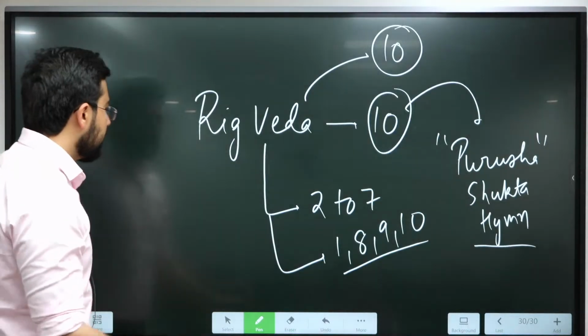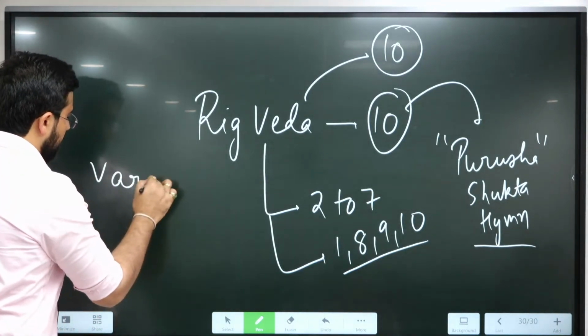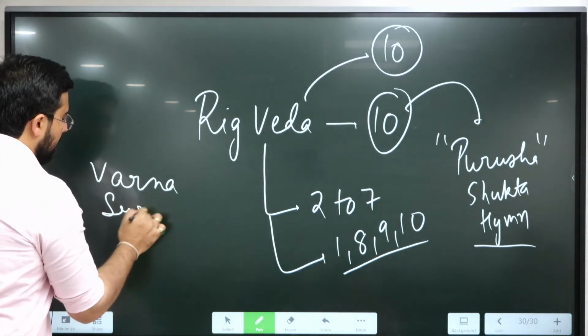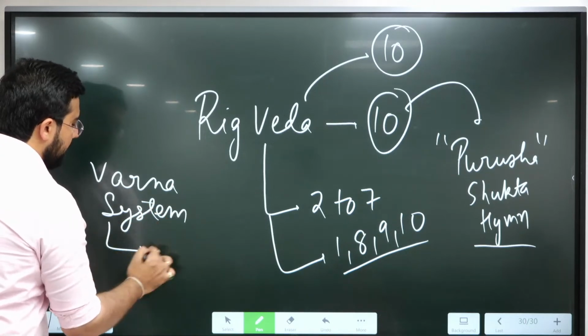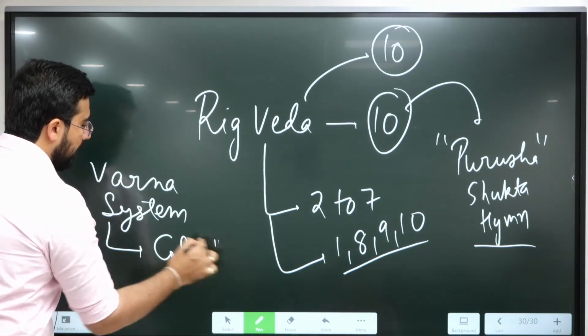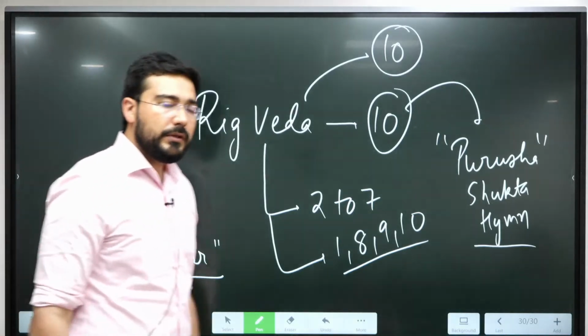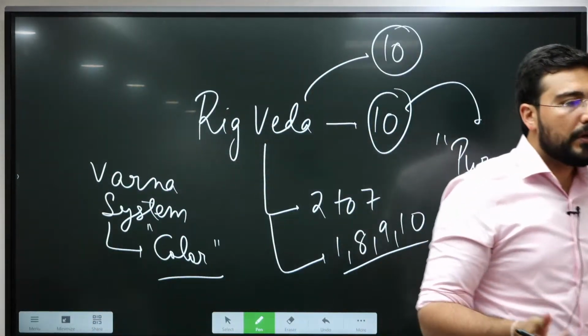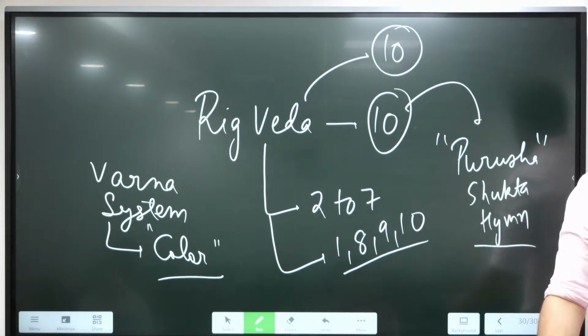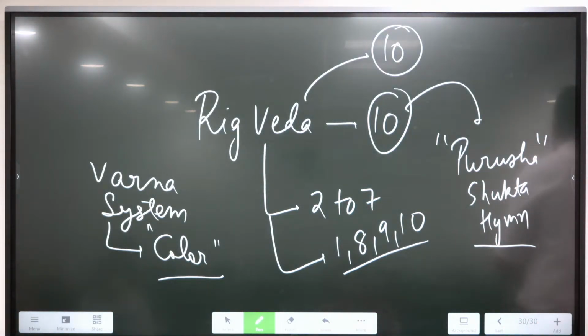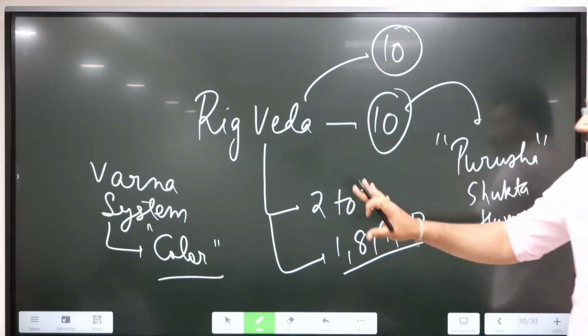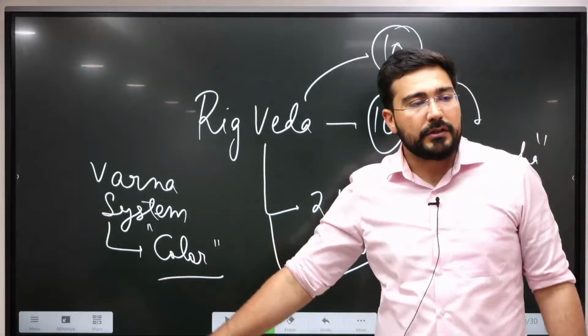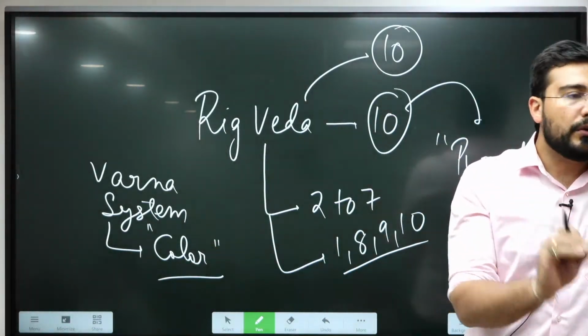This Varna system was initially on the basis of color of people. The Aryans who came from Central Asia, they were white. The indigenous people, they were black. That's why the initial Varna, it was on the basis of Arya versus non-Arya.